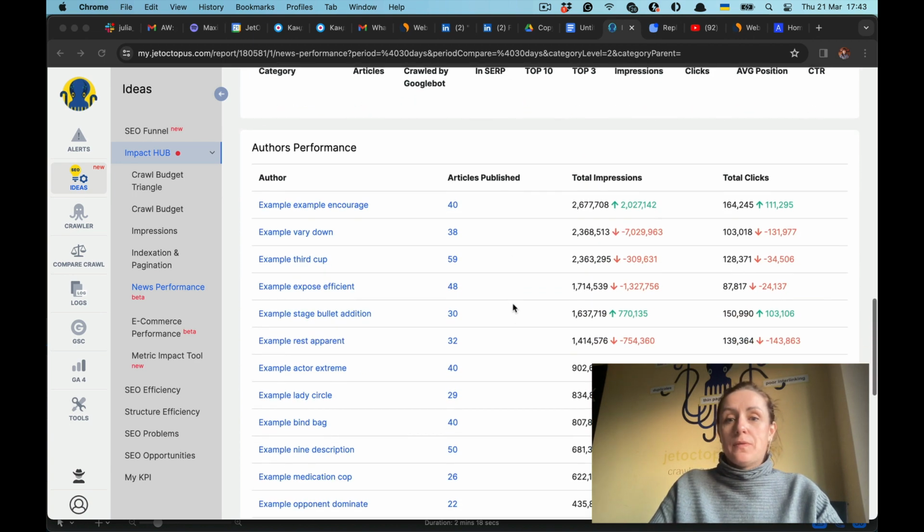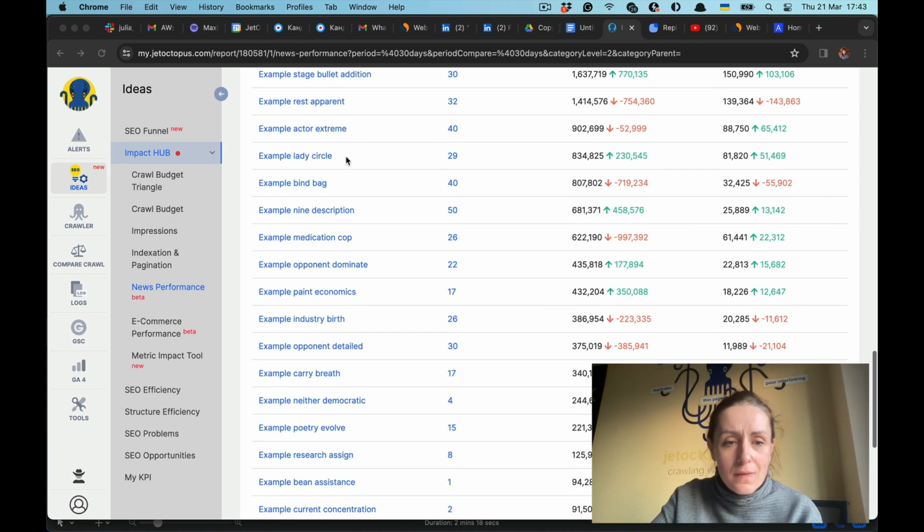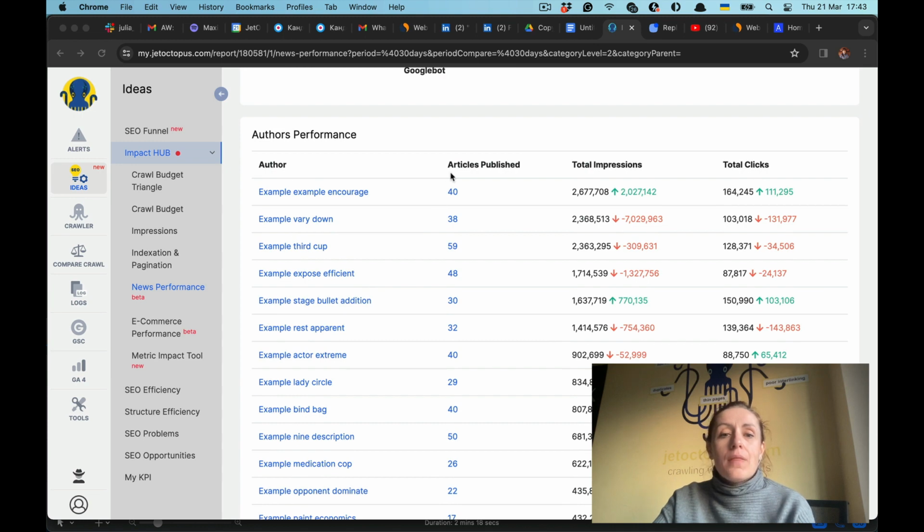Then author's performance. This is absolutely crazy from my point of view. So you have all your authors, the number of articles published by each of them, the total impressions the articles published by this author are getting, and the total clicks with the dynamics.